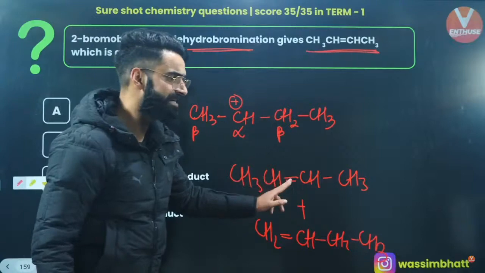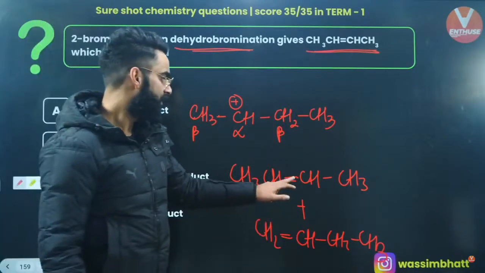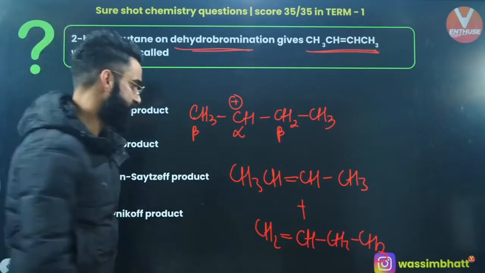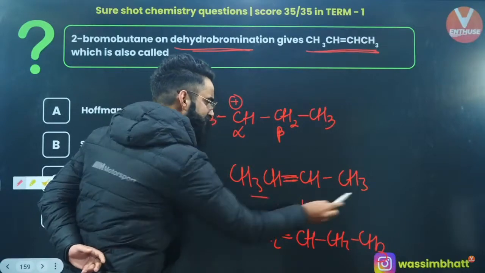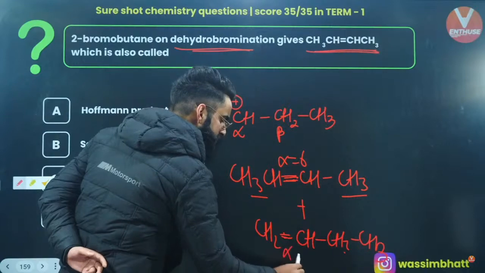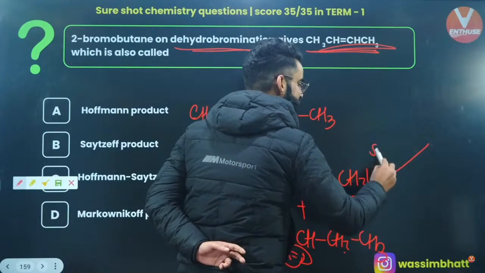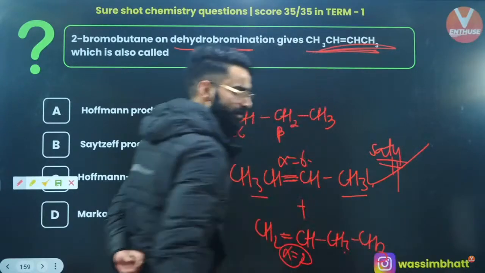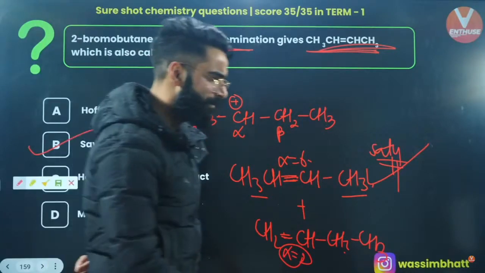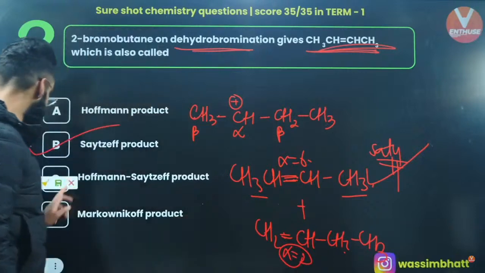One of them is Saytzeff, one of them is Hofmann. Which one is Saytzeff and which one is Hofmann? The one at which the double bond is more stabilized by the more alpha hydrogens. Over here, the double bond is stabilized by 3 and 3, 6 alpha hydrogens. Over here, the double bond is stabilized by only 2 alpha hydrogens. Right? So this one is more stable. So this is the product which you are getting, and it is called Saytzeff's product, right? Okay, so what is going to be the correct answer? It's going to be Saytzeff product. I'm sure you would have studied Saytzeff, Hofmann products.